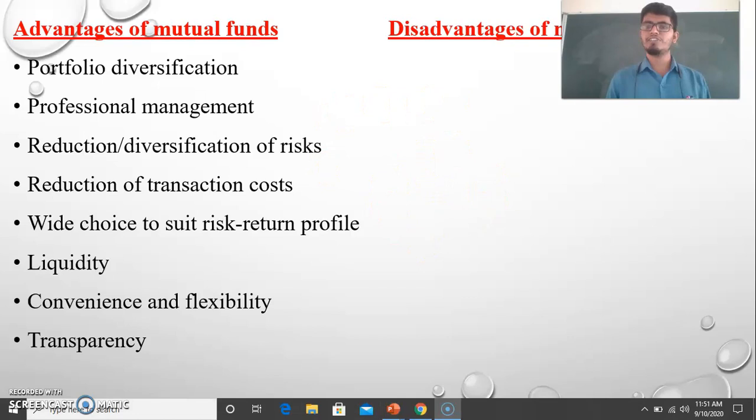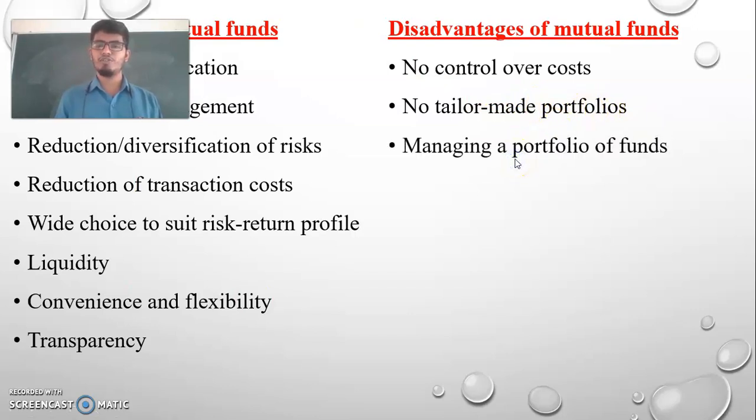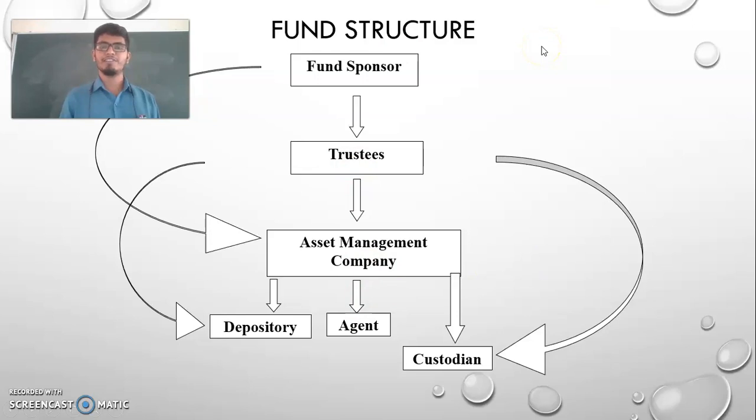We'll go for the disadvantages of mutual funds. No control over cost, because you cannot control the cost since you are not investing. The mutual funds are only investing, and they will keep their profit margin. Then no tailor-made portfolios. You cannot choose your own portfolio. What are the portfolios available? You can choose that one only. Managing a portfolio of funds. So you cannot manage the portfolio of funds. You can just invest in the portfolios. Delay in redemption. So redemption takes a little bit of time. That's it for today's class. In coming classes, we are going to study about fund structure of mutual funds.